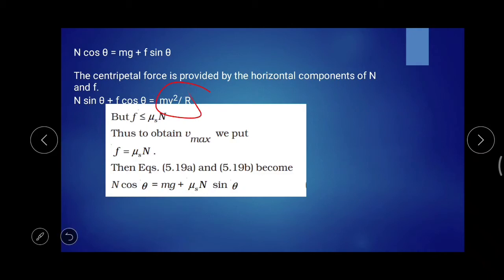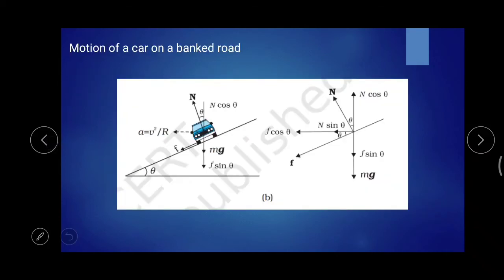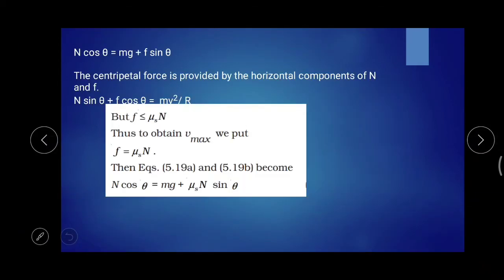Now the f, the frictional force over there, is less than or equal to mu s into n. So for obtaining the maximum velocity value, instead of the less than or equal sign, you have to put the equal sign. That means f should be equal to mu s into n. At that time you can obtain the maximum velocity value.